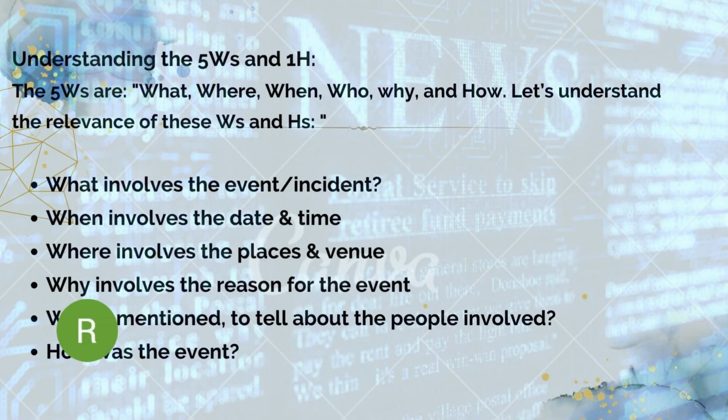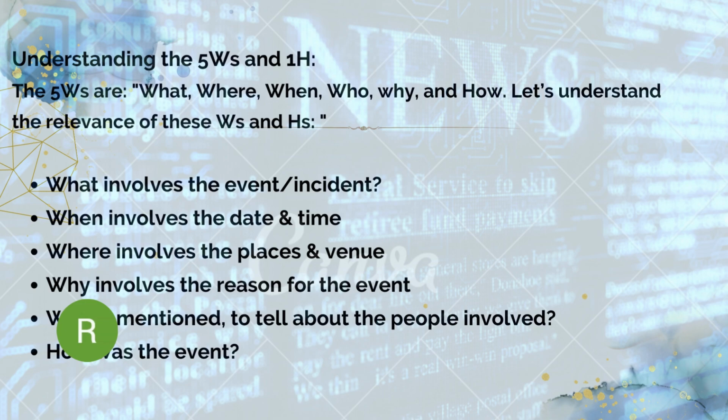We have already talked about the 5 W's and 1 H. They are very important regarding a newspaper report. While the reporter is reporting news, he should answer all these 5 W's and 1 H. Let's go through them in detail.